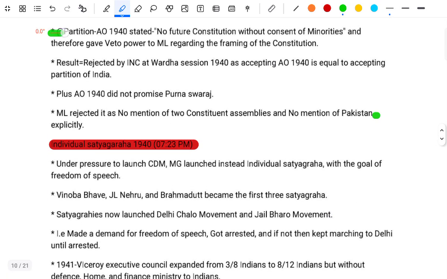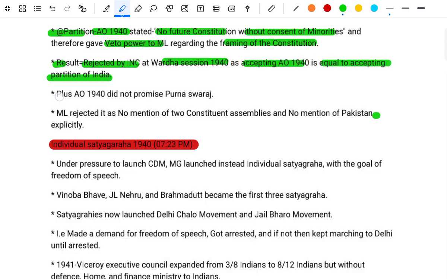The August Offer of 1940 stated no future constitution without the consent of the minorities, and therefore gave a veto power to the ML regarding the framing of the constitution. The result: it was rejected by the INC at the Wardha session 1940, as accepting the August Offer is equal to accepting the partition of India, plus the August Offer did not promise Swaraj. The ML rejected it as there was no mention of two Constituent Assemblies and no explicit mention of Pakistan.